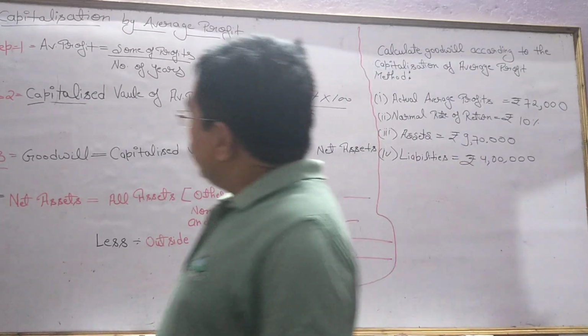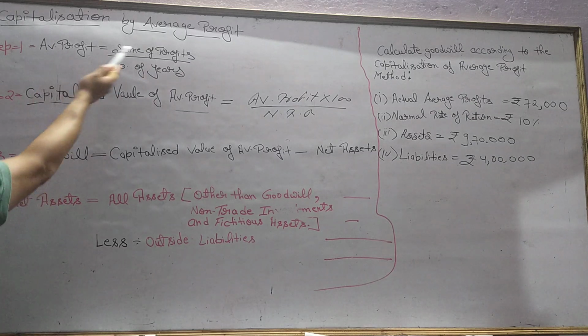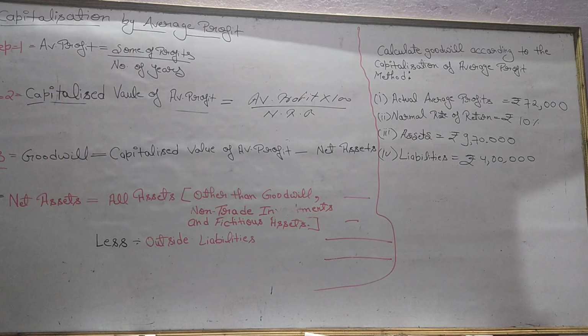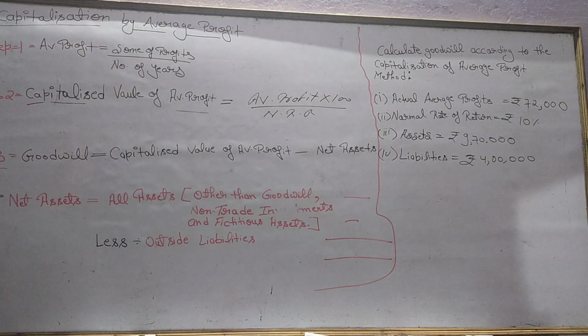Now whenever you want to find out goodwill by capitalization by average profit, you will use three steps. First step is you will find out average profit. Same formula which was in your average profit method. Average profit is equal to sum of profit upon number of years. We will apply this formula when the average profit will not be given in your question.